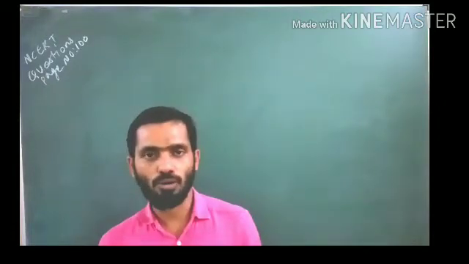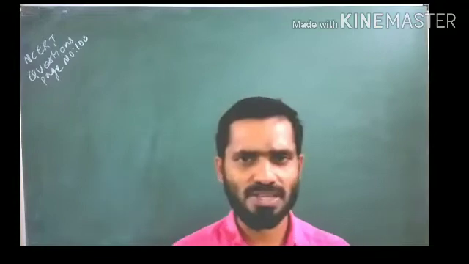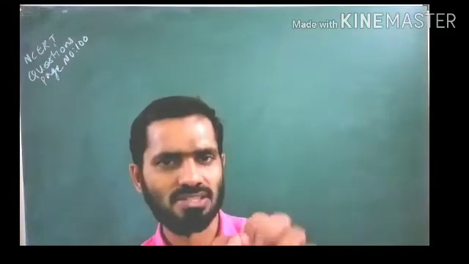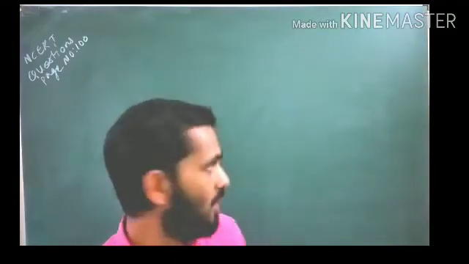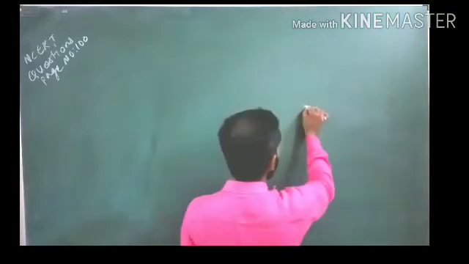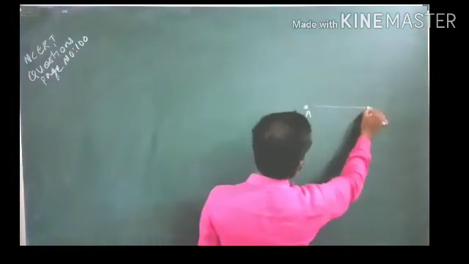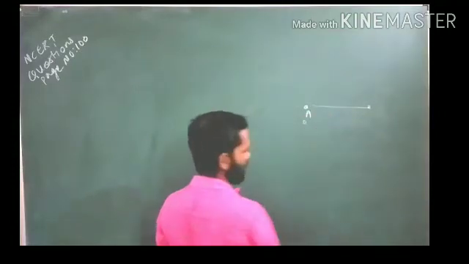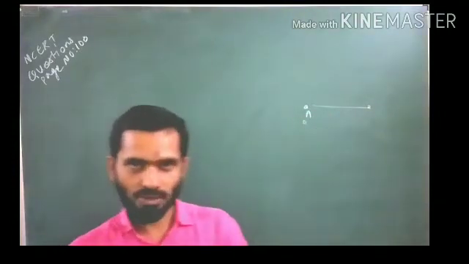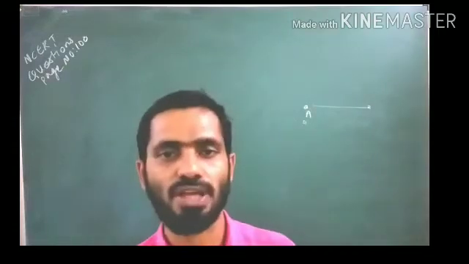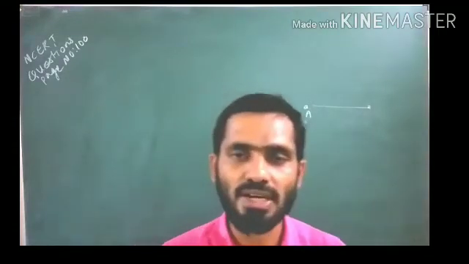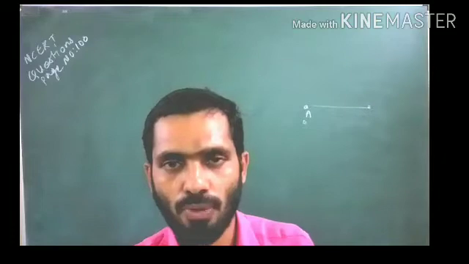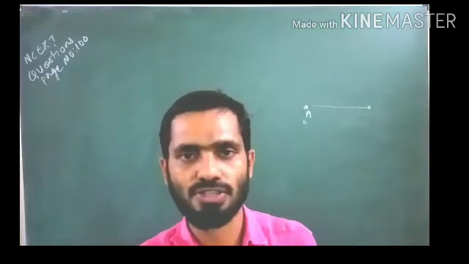There, students, I told you the displacement is the shortest distance between the initial and final point. Suppose an object starts from the point A, goes somewhere, and from there comes back to the point A itself. Starting from A and coming back to A, obviously displacement will be zero. Why? Because the initial and final point is the same.